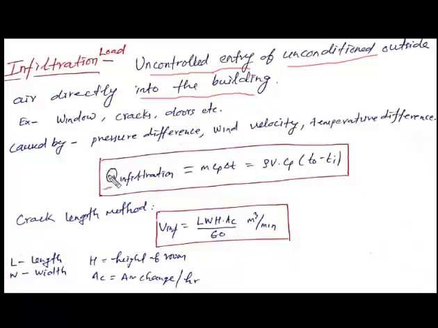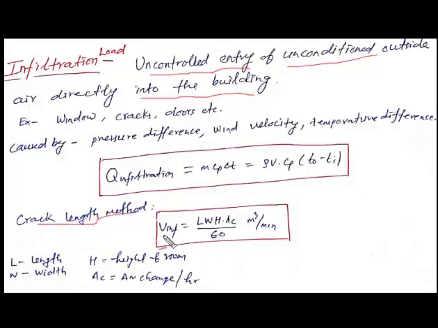Here Q infiltration is equal to m Cp delta T, where Q is the total load due to infiltration. This equals m Cp delta T, which is rho V into Cp into delta T, meaning T outer minus T inner, the temperatures of the air outside and inside. This can also be calculated by the crack length method.